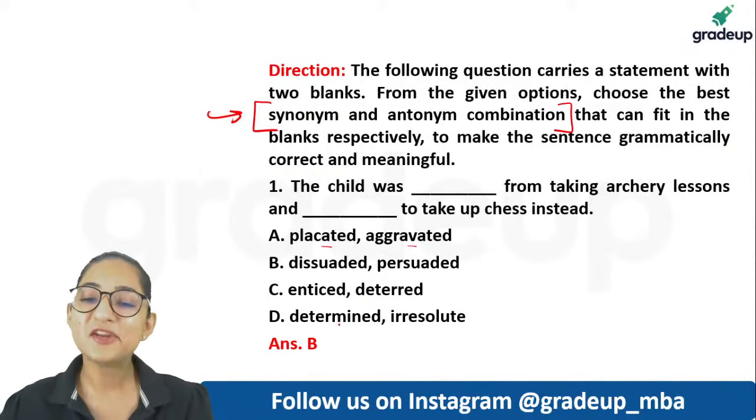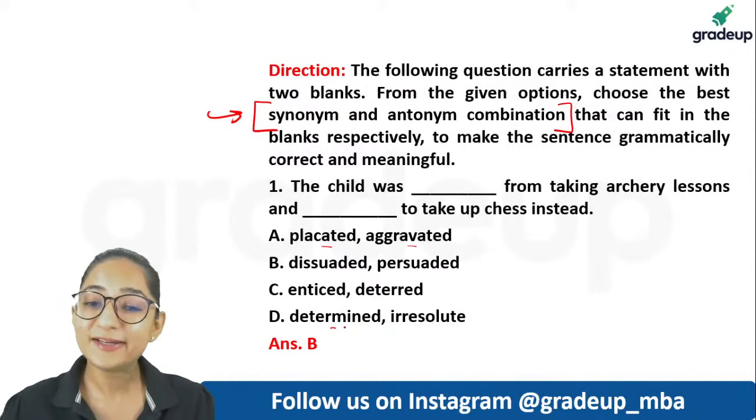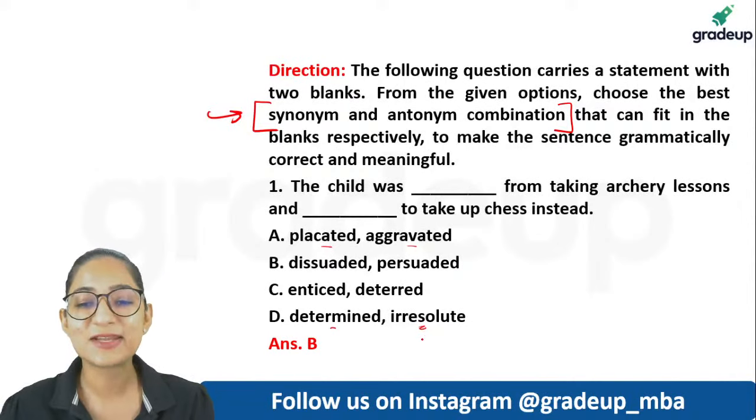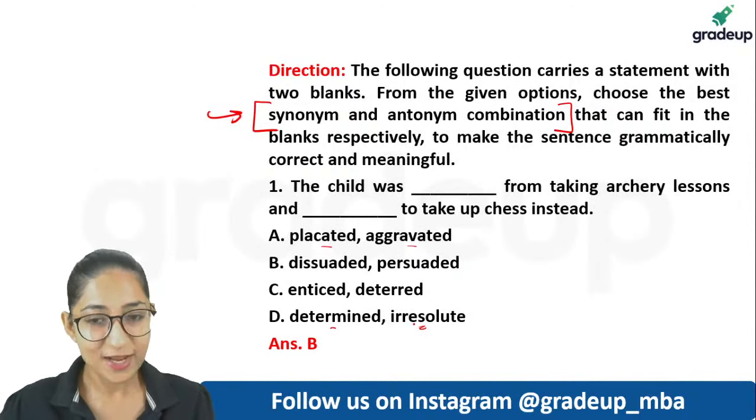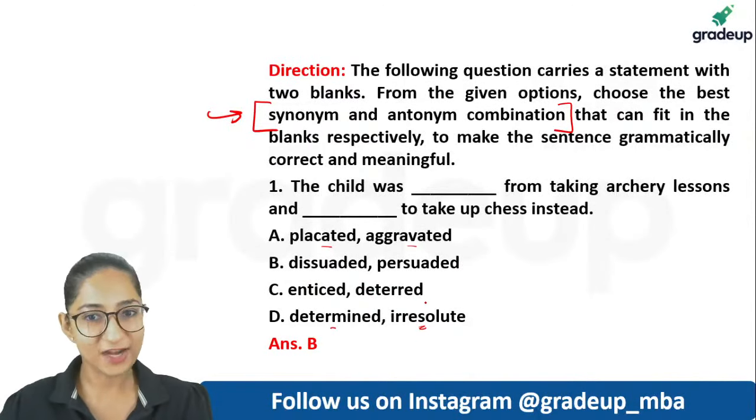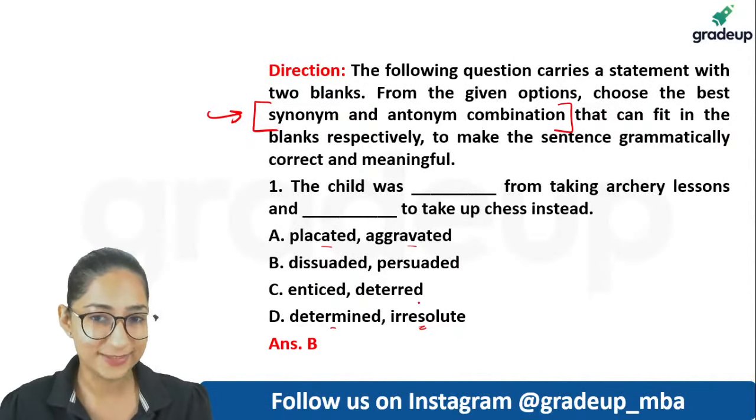And deter is to create a hindrance, to say that please don't do it or don't do this. Deterrence, right? Then you have determined and irresolute. Determined, of course, you understand. Irresolute is without any determination as such. So all of these are opposites. So that way we are not able to eliminate any option.